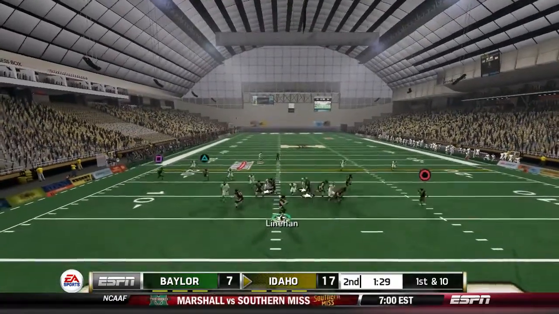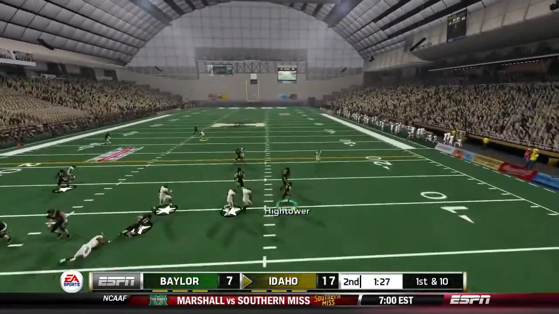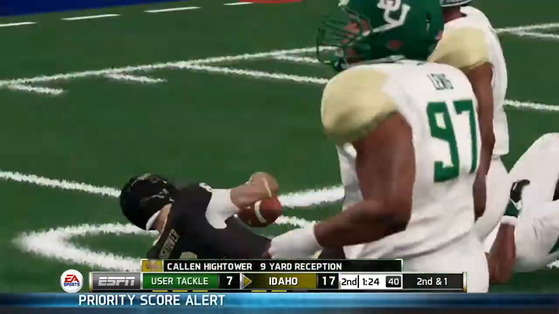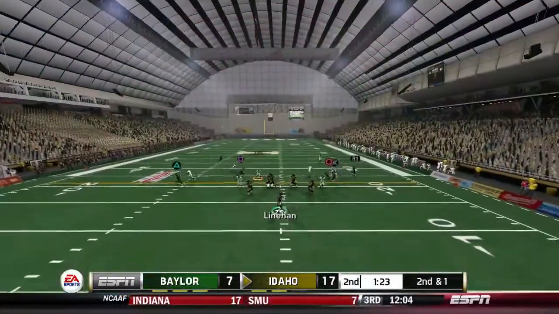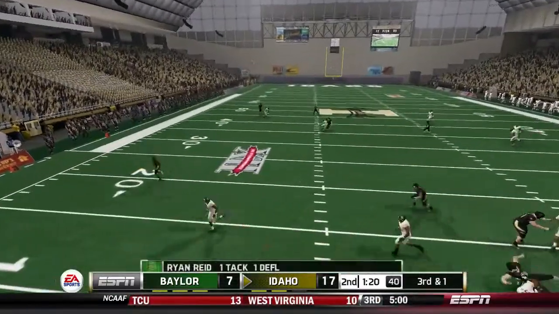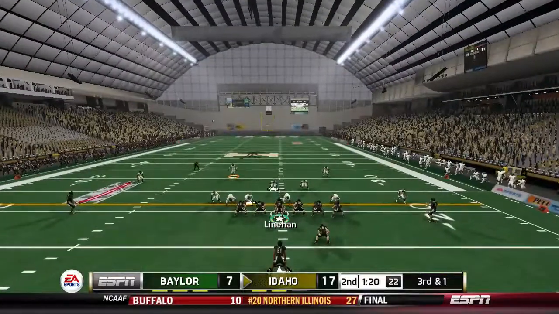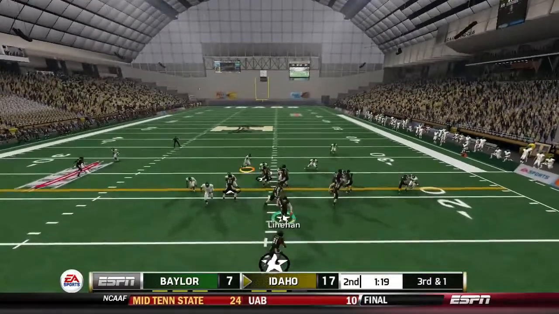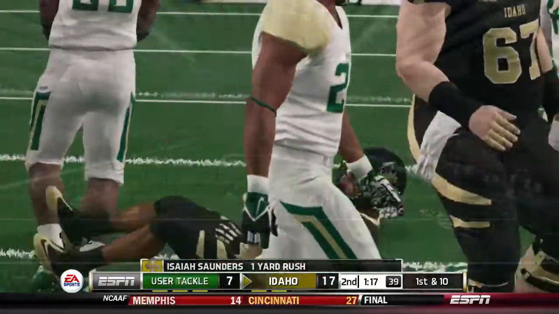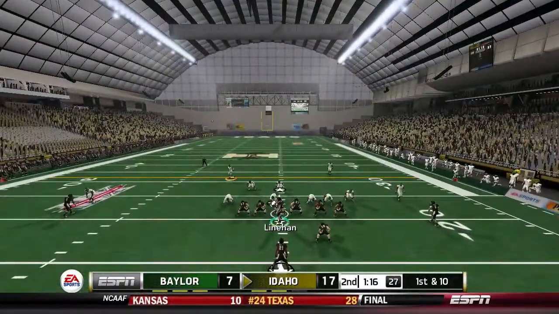About 1:30 left on the clock. Matt Linehan drops screen pass there to Kalen Hightower. He's able to get about 9 yards there, bringing up 2nd and 1 coming up. Kalen Hightower hasn't been too involved in this one. Matt Linehan now dropping back, trying to find anybody open. He escapes. So that should have been a pick 6. Ryan Reed, butterfingers, brick hands there, not able to bring it in. Keeping the ball in Idaho. Handoff there. Isaiah Saunders good enough for 1 yard. 1 yard gets him the first down.